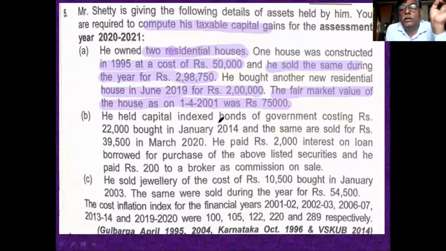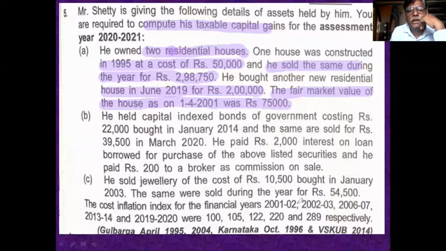Then the exemption under section 54 is 2 lakh. Clear? The first point is clear.